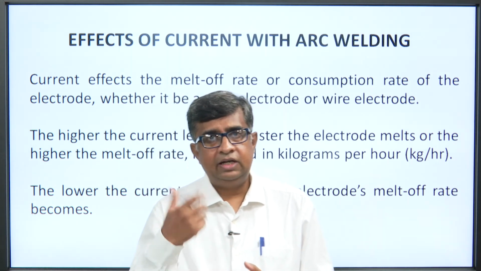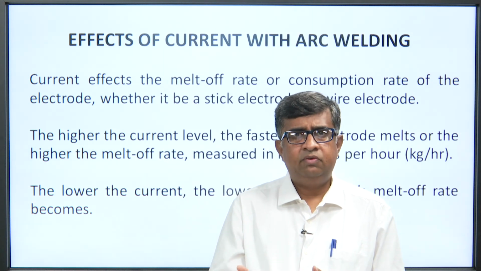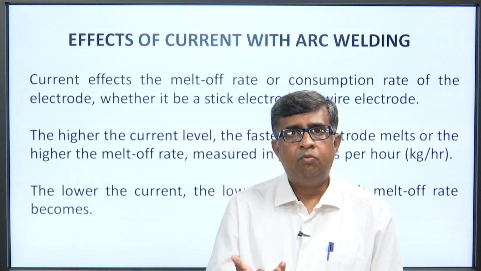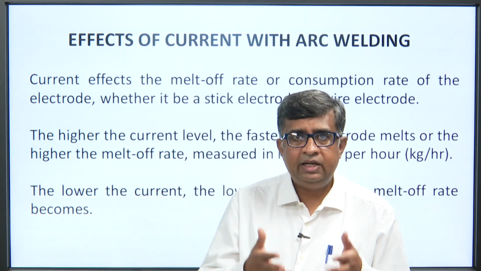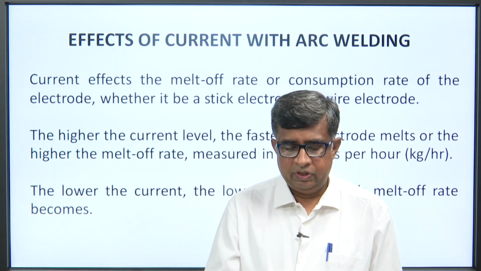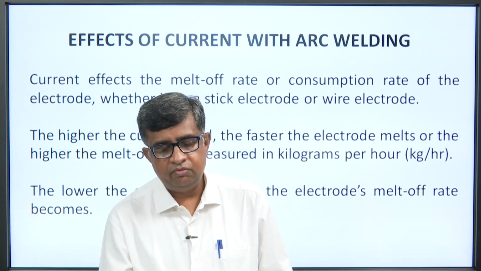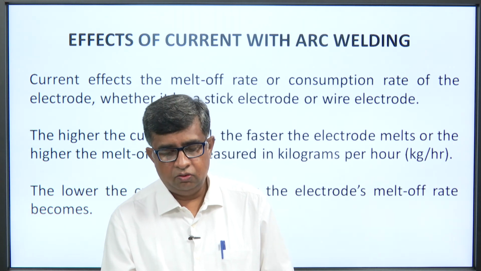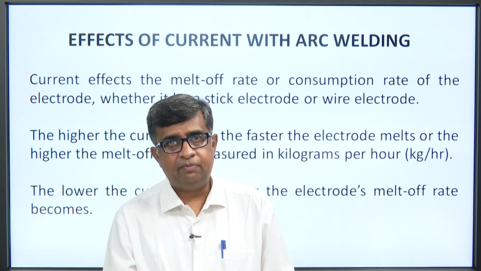Whenever the current is high, the melting rate will be faster, and it is measured in kilogram per hour. The lower the current, the lower the electrode melt off rate becomes.